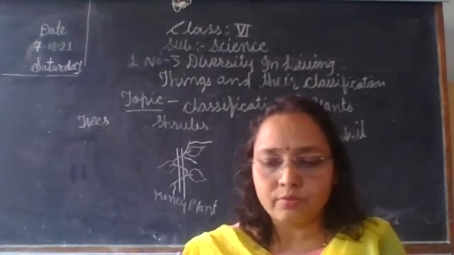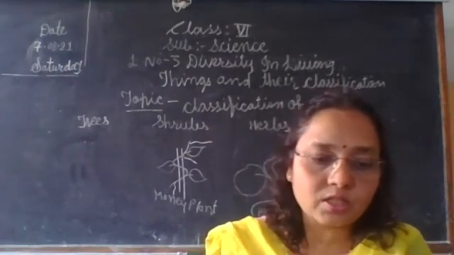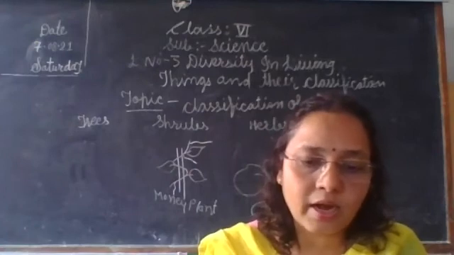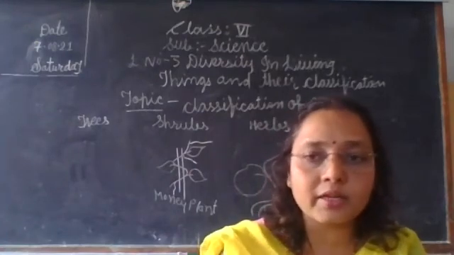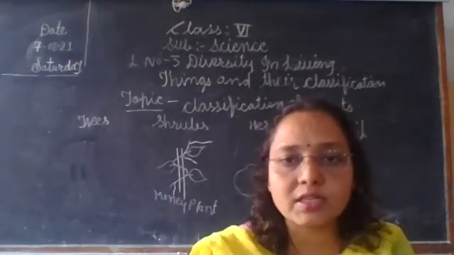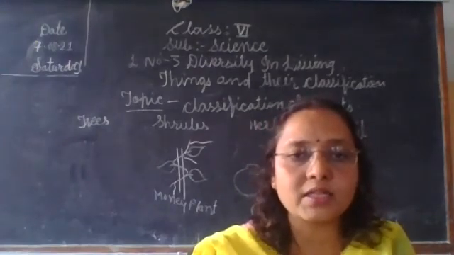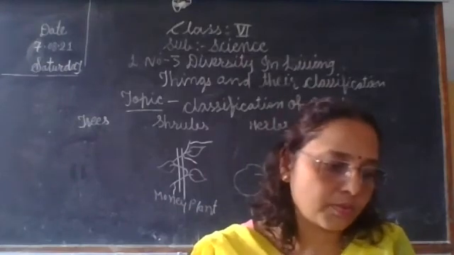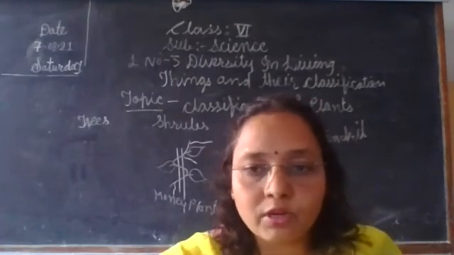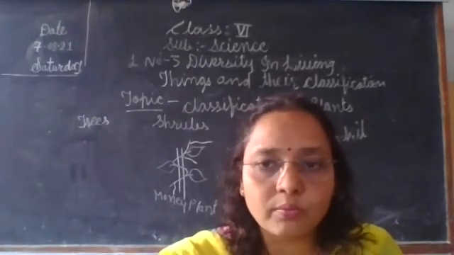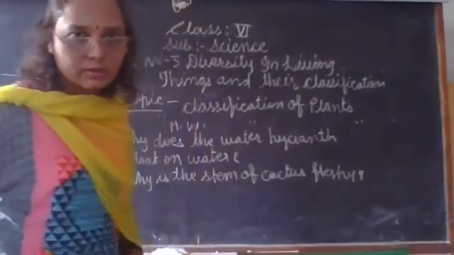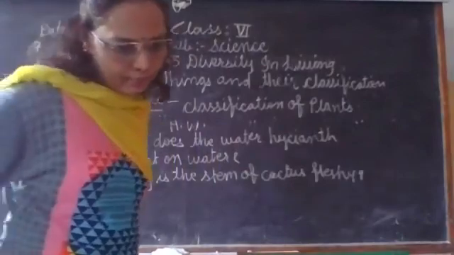So for plant classification, you have to make a chart and write the characteristics of trees and shrubs; take various examples of plants and categorize them into trees, shrubs and herbs. Okay, children. And a few questions I am writing as homework on the board. Please note down the homework.